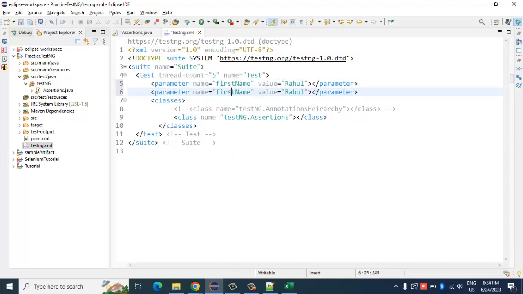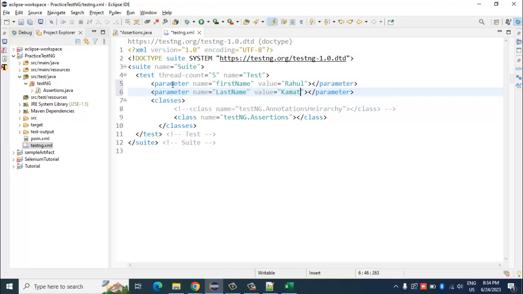So here what I'm doing is basically I'm storing the parameter name and the value in the testng.xml file. Guys, can you go on mute? Actually, I'm hearing some background noise, so if you're not speaking, I request all to go on mute.